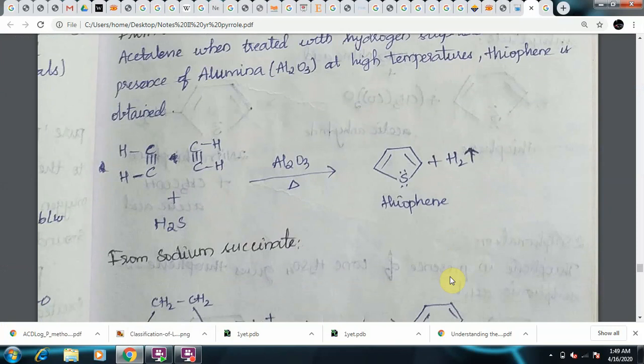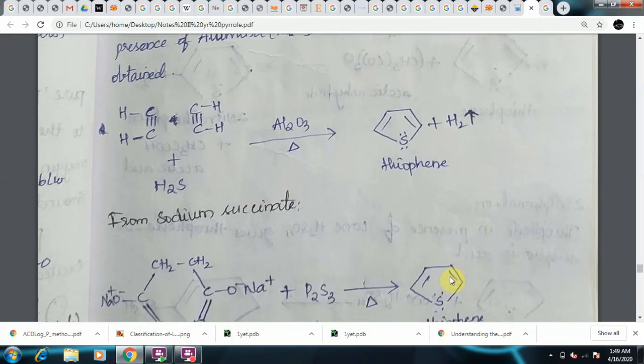Next is from sodium succinate. What is succinic acid? In the last class we have seen that succinic acid is butane-1,4-dioic acid.